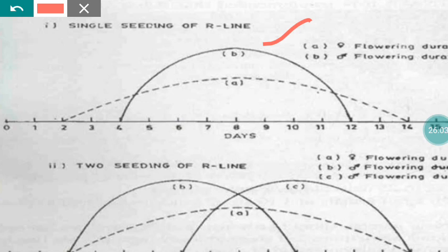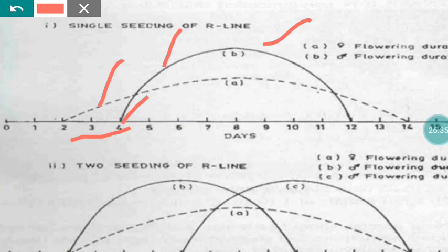Suppose you are going to transplant the R line and A line seedlings with the same age. Whatever seedlings are used for transplanting of the A and R lines are both similar ages, 25 days. So both the seedling ages are 25 days. With the same age, there will be a delay in getting the pollen supply from the R line, about 2 days delay. Only later does the R line come to flowering.